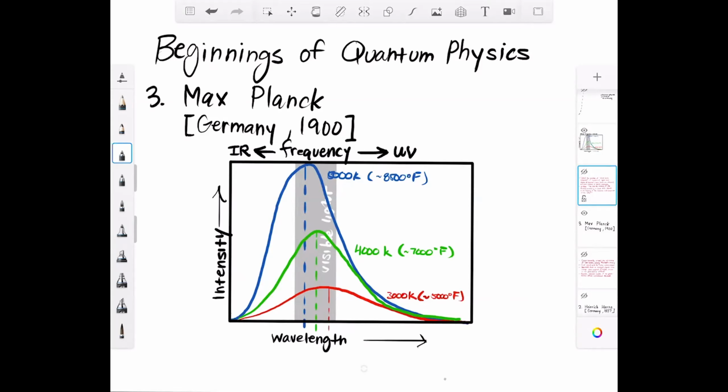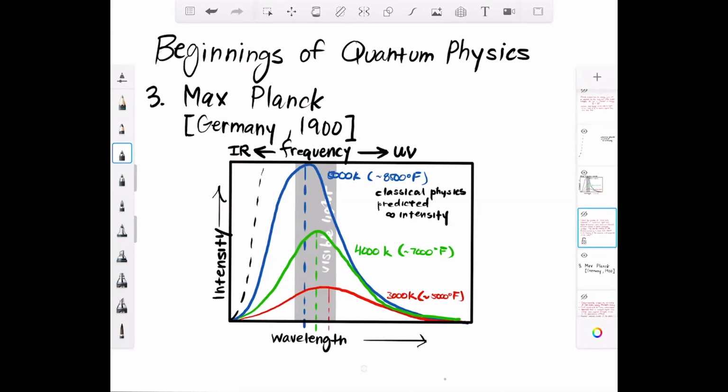Well, this was what was observed. However, there was no math at the time that correctly predicted this for different objects. So they didn't really understand what was going on, is what I'm trying to tell you guys. But the classical physics that we knew at the time predicted that the intensity of the radiation will increase up to infinity. But that completely disagreed with what was observed.